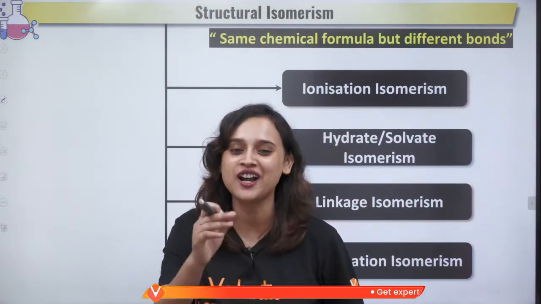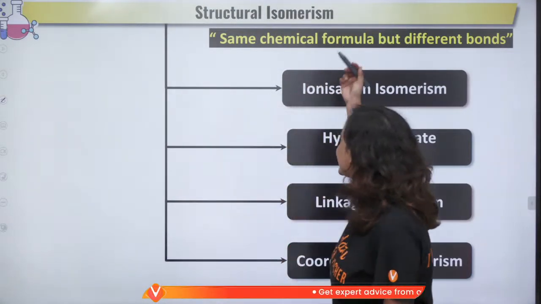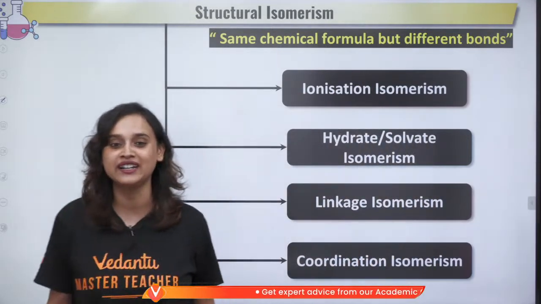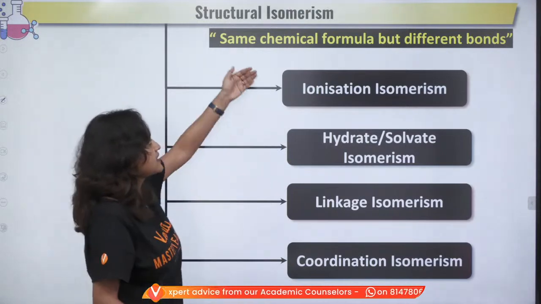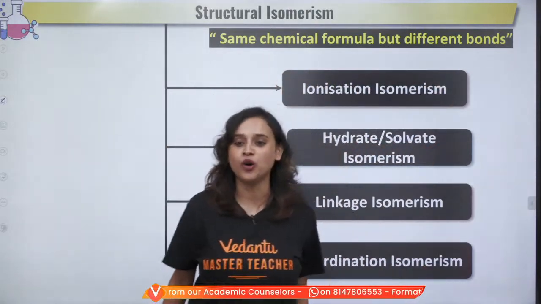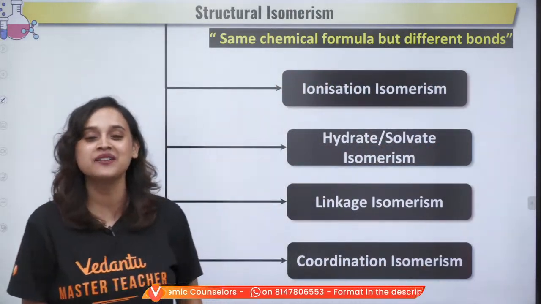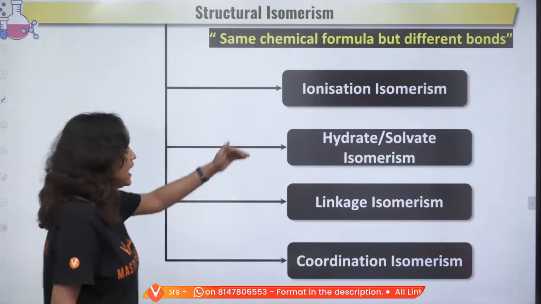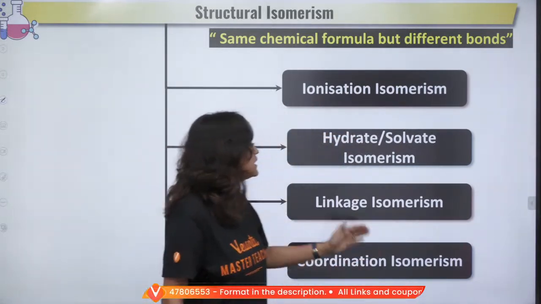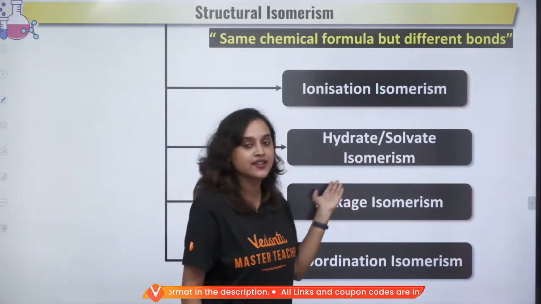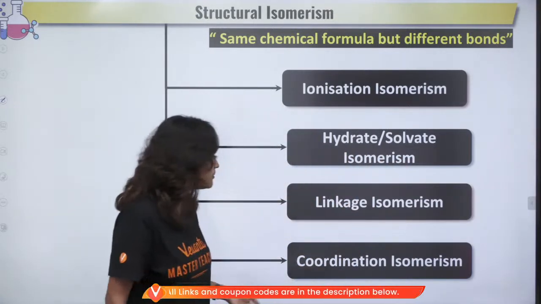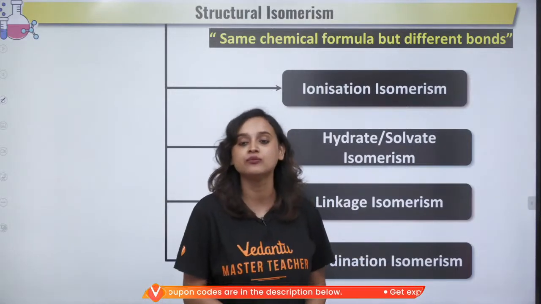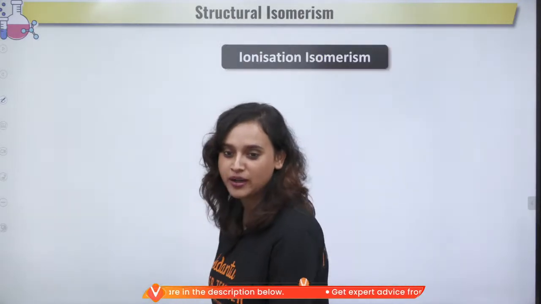Alright. Anyway, now coming to structural isomerism. Structural isomerism can be divided into 4 groups. There is the same chemical formula but different bonds. So there is ionization isomerism, hydration isomerism or solvate isomerism, linkage isomerism, and coordination isomerism. All right. So let's talk about it, everybody.